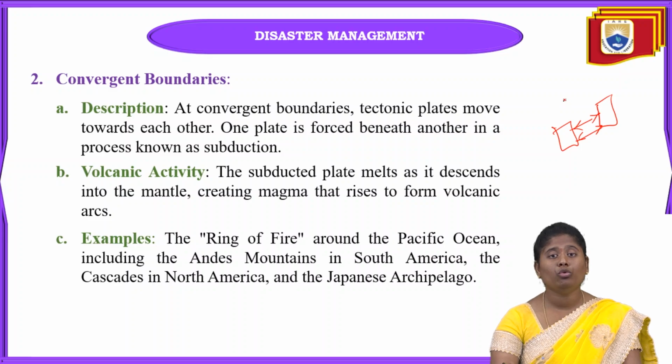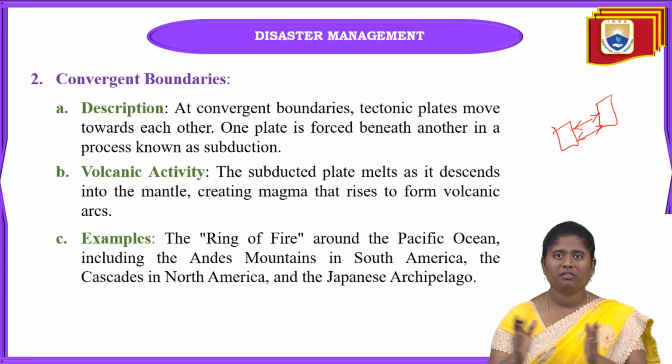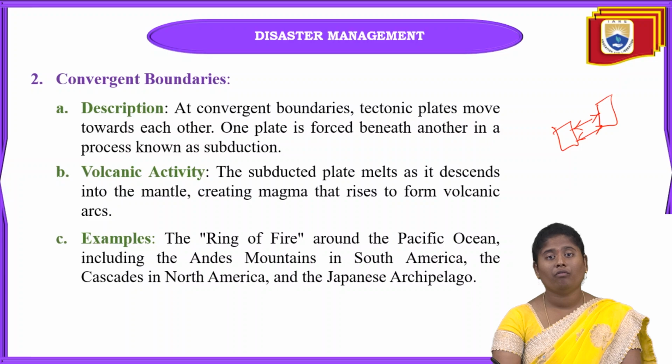Tectonic plates can move towards each other. In the divergent they move away from each other. That is the difference between convergent and divergent. When one plate is forced beneath another, that process is called subduction.